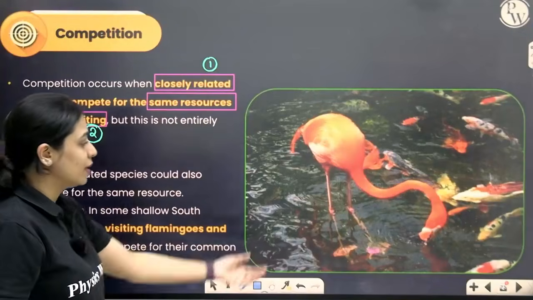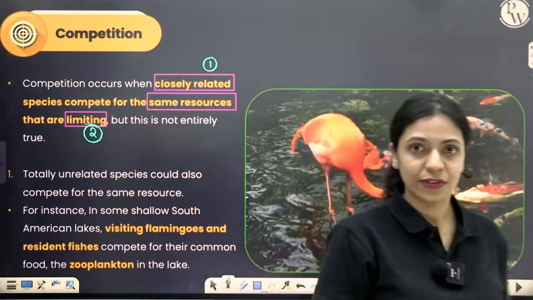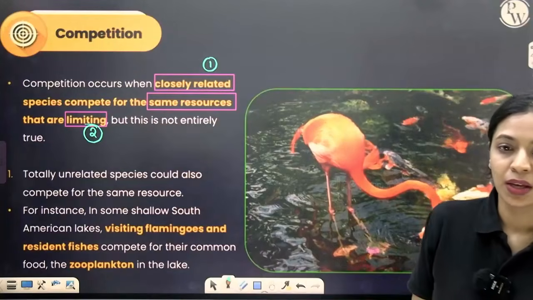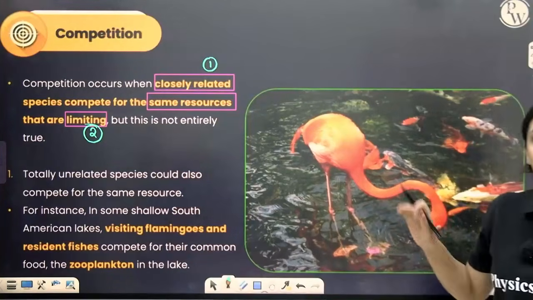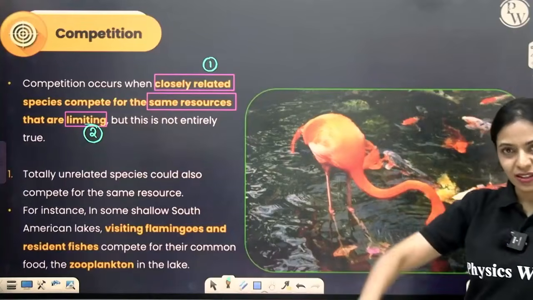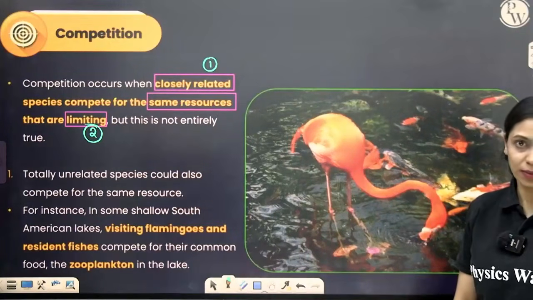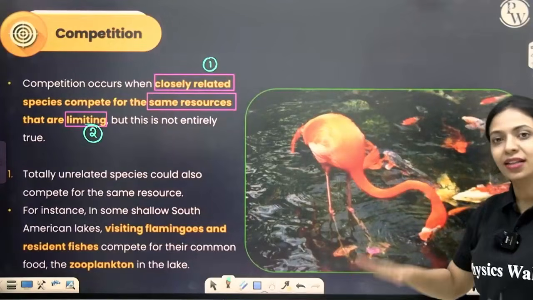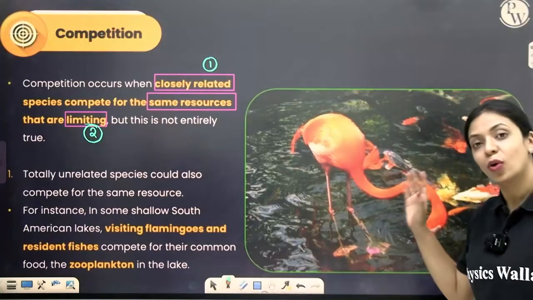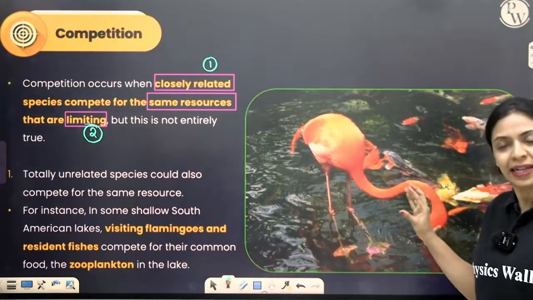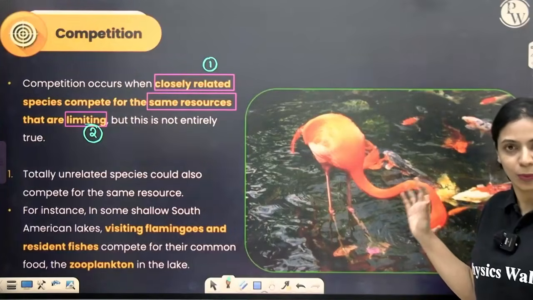For example, take the example of flamingos and fishes in a pond or a lake. Okay. Here, flamingos are birds, they visit the lake for food, they feed on the zooplankton present in the water. Fishes which reside in the lake itself, resident fishes, they also feed on the zooplankton present in the lake or pond or whichever water body.